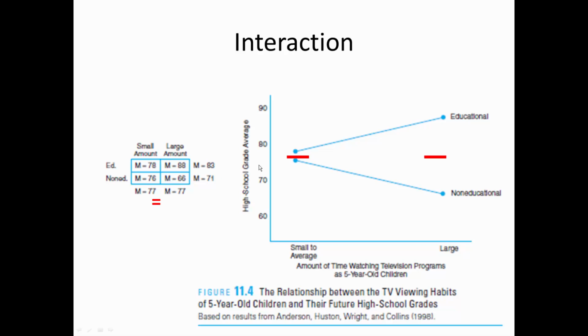There is a main effect for factor A because this line is obviously higher than this line, and there is no main effect for factor B because this, which is the average of this and this, is at the same place or at the same level with this one, which is the average of educational and non-educational.